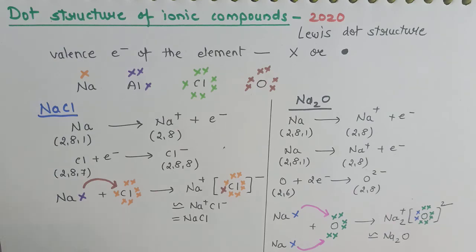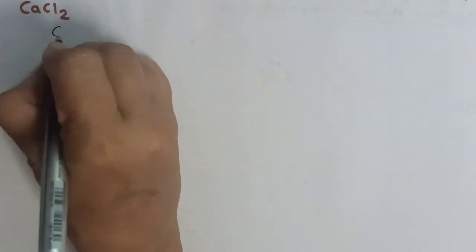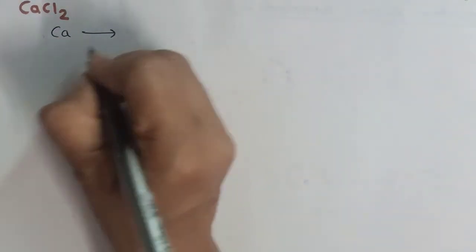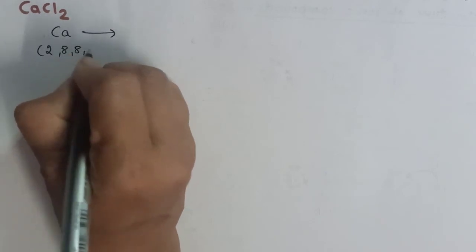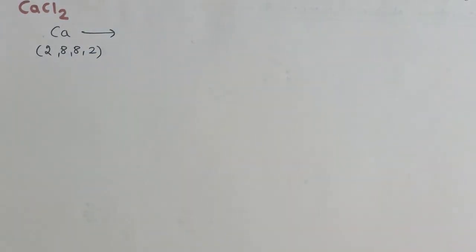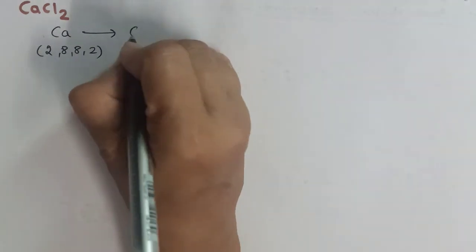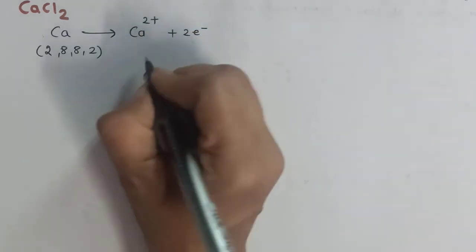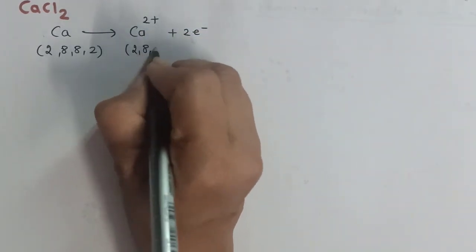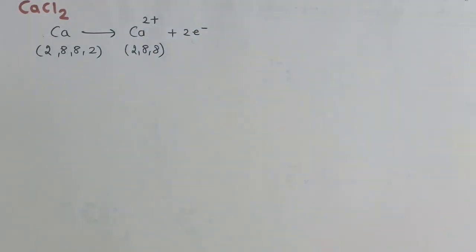Okay, we'll discuss one more example. The next example is of calcium chloride. The very first step is to show the formation of cation and anion. Calcium has electronic configuration 2, 8, 8, 2 and it will lose 2 electrons and therefore will have 2 positive charges on it. Just now I have told you the number of electrons lost or gained will be equal to the number of charges on that atom.